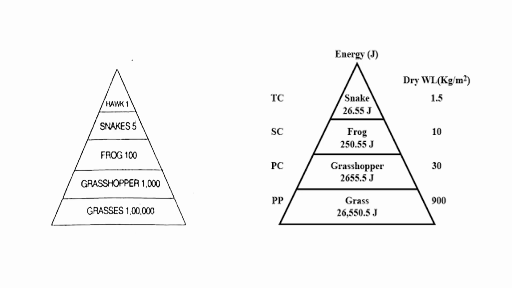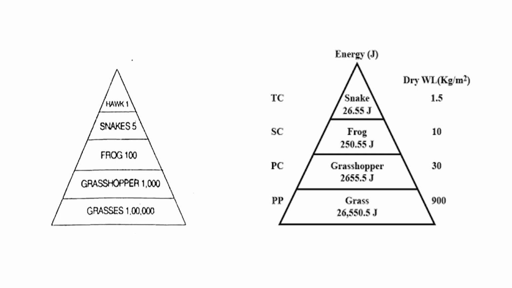26,550.5 joules. That is the energy of the grasses that you have at the base that are being fed upon by 2,655.5 joules of grasshoppers, and 250.55 joules of frogs feeding on grasshoppers, and you have 26.55 joules of snakes feeding on frogs.